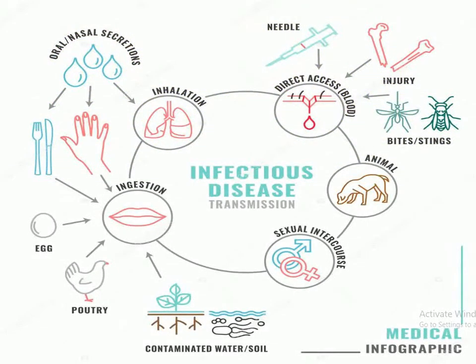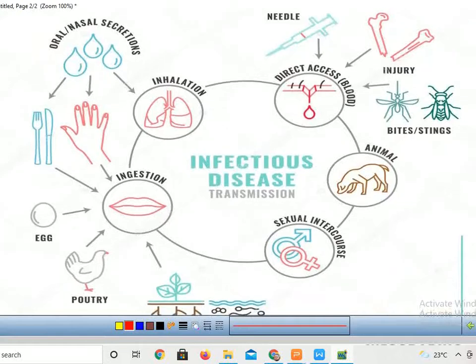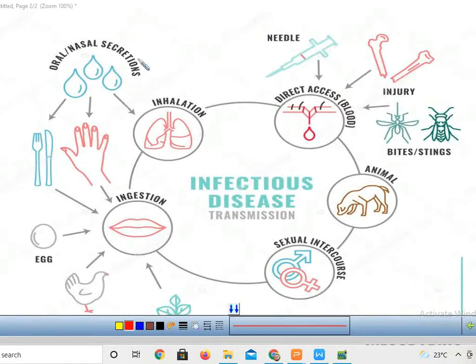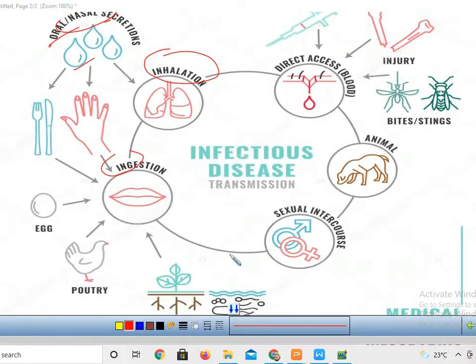These are the agents or carriers through which the diseases are caused. So, oral or nasal secretion, then inhalation, then ingestion, means eating, if we eat an egg from an infected hen through the mouth, or if we drink contaminated water, it may cause cholera.